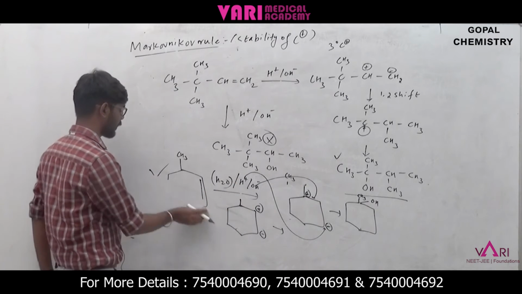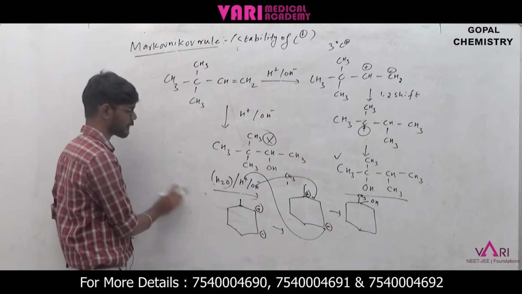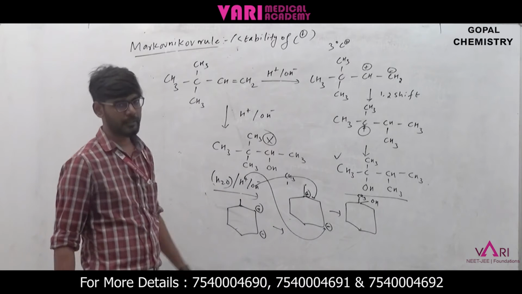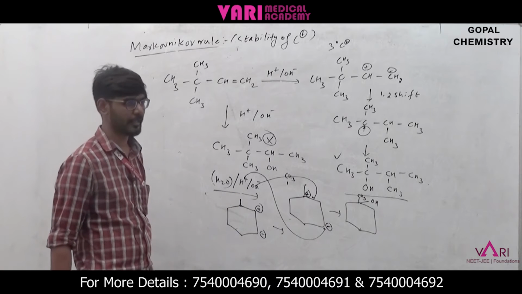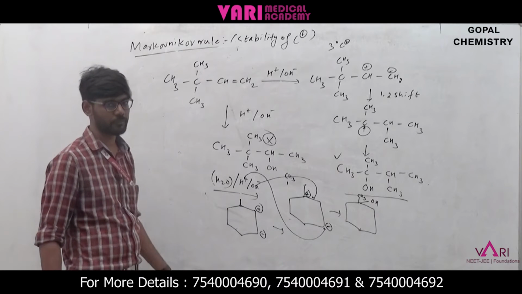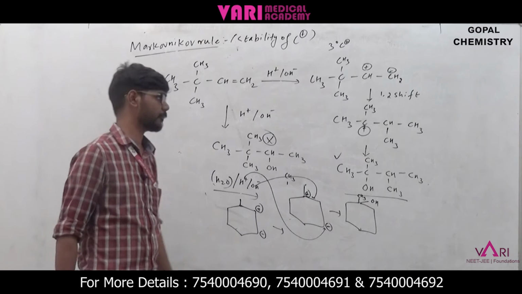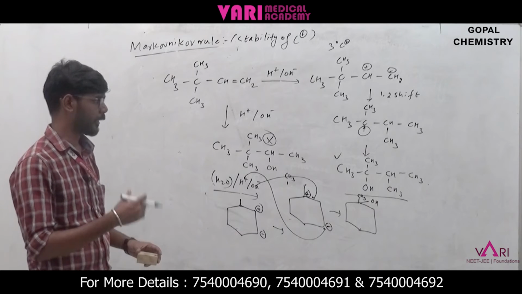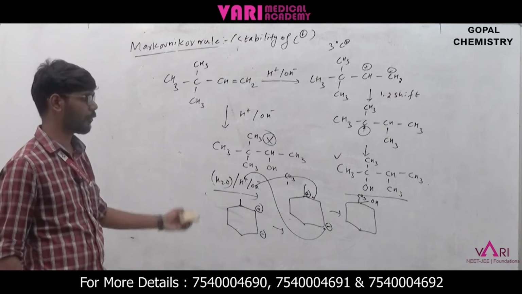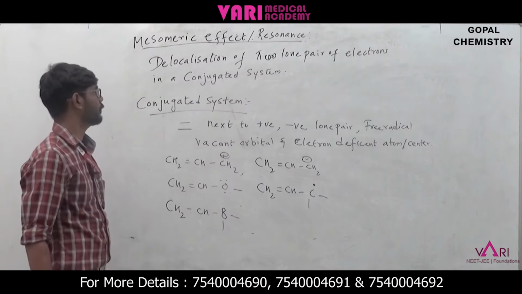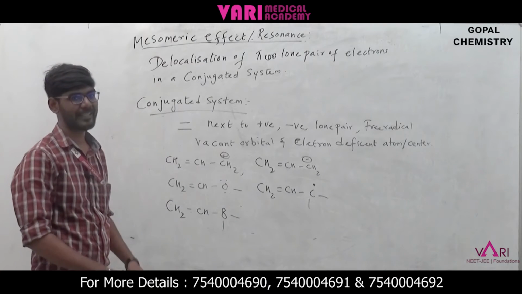Okay, so these examples are enough. Next we are going to see some more effects. As we have discussed the inductive effect, next one is the mesomeric effect. We are going to see which mesomeric effects give an ortho para directing group and which give a meta directing group. Mesomeric effect, in other words, is resonance.